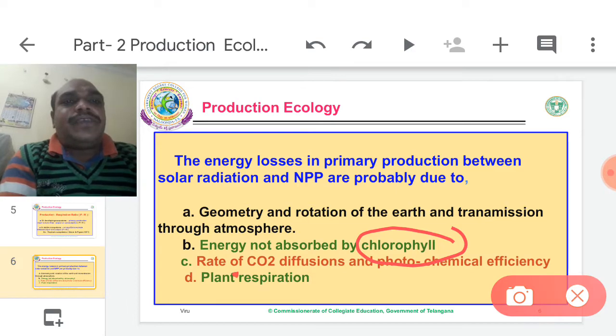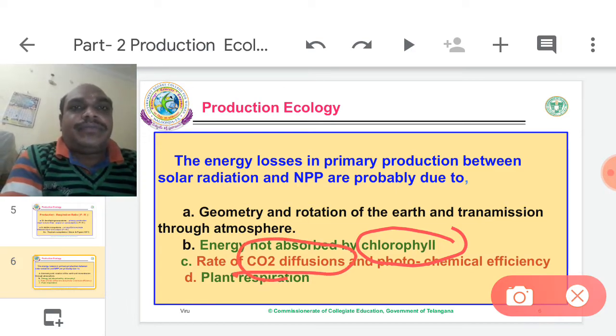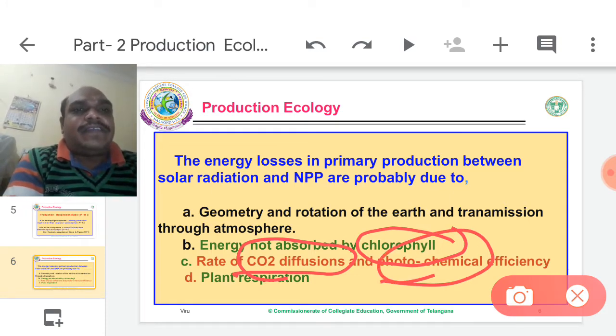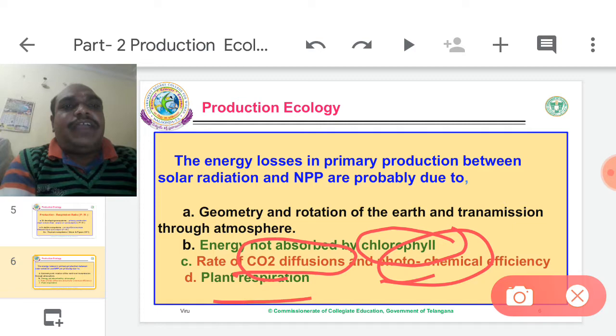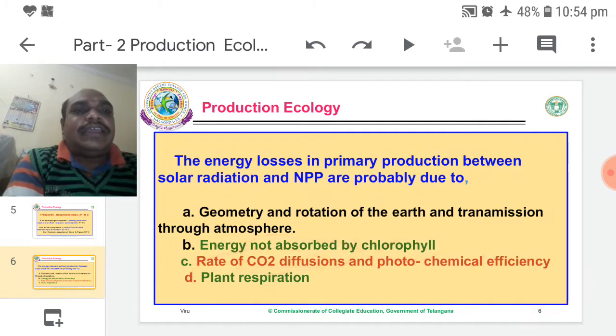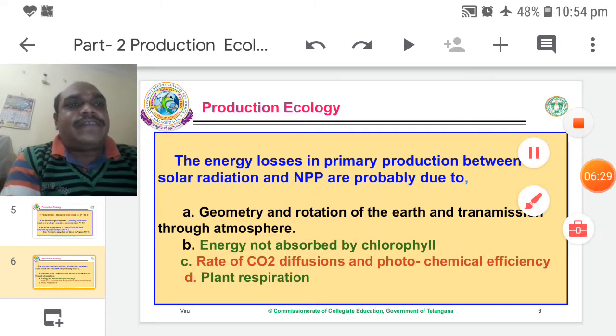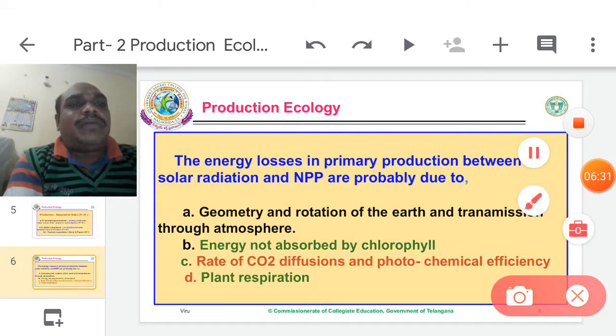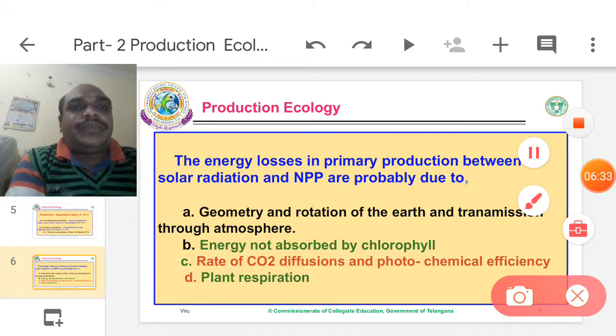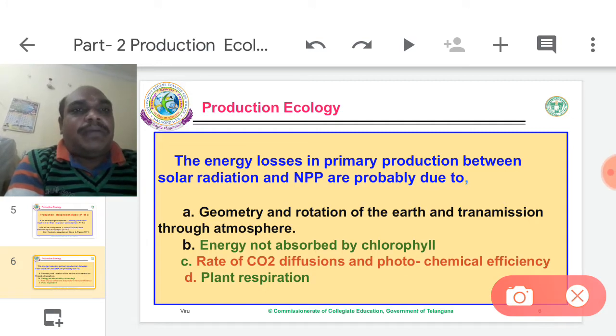Other causes are the rate of CO2 diffusion, so absorption of CO2, photochemical efficiency, and finally plant respiration. These are all causes. When these are not working properly, primary production cannot be formed properly.